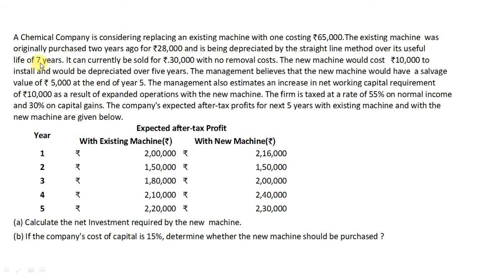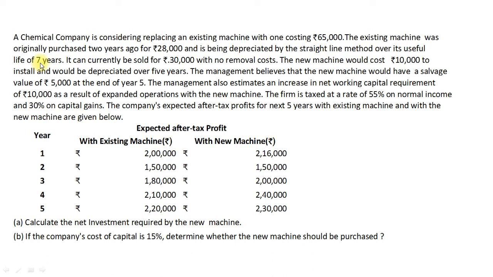Today the book value of the existing machine would be 20,000 rupees, that is 28,000 original purchase price minus 2 years depreciation of rupees 8,000.